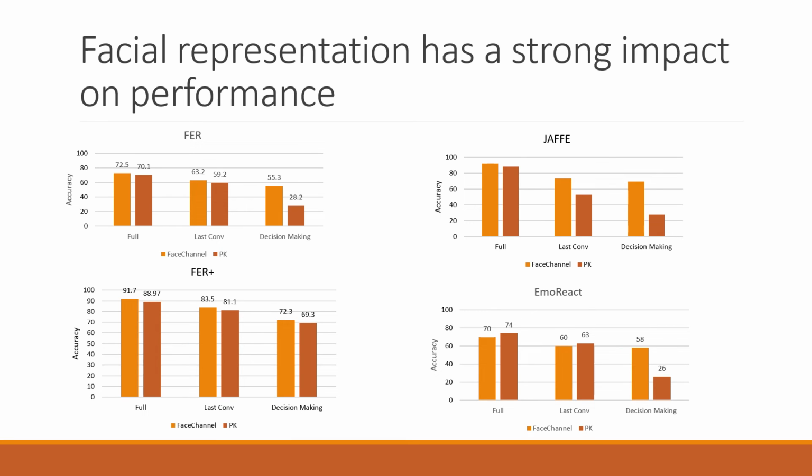Training the last convolutional layer together with the decision-making layer provided a good balance between a high effort of retraining the entire encoder and the low performance obtained when retraining the decision-making layer only. That means that we don't retrain all the layers of the network, but only the last one, only adapting the high-level facial expression representation towards that affective computing scenario. This produces a performance which is in between the first and the full training and decision-making training.